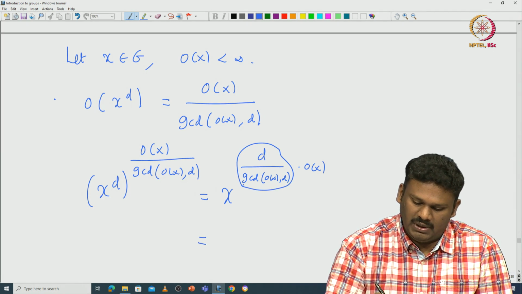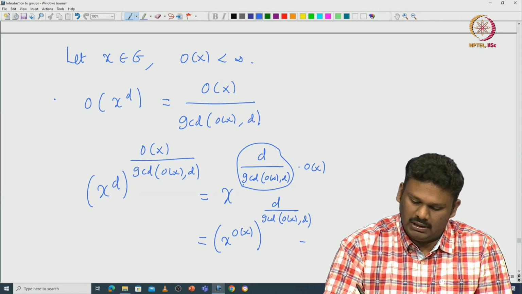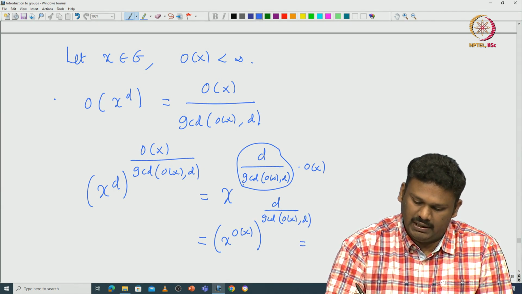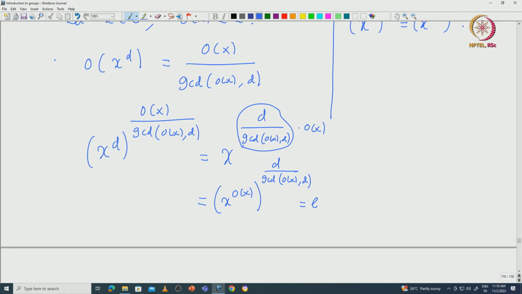So, this becomes identity to the power of something, so this is identity. Here I am using the fact that (x^m)^m' is the same as (x^m')^m, which is something we have seen about exponential notation. So, there is no problem with this.